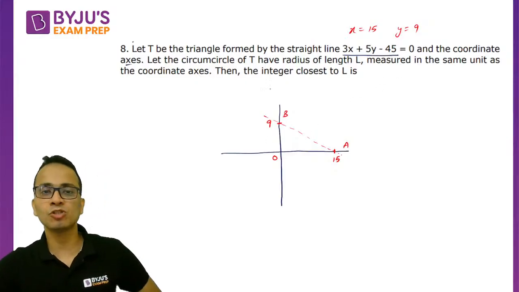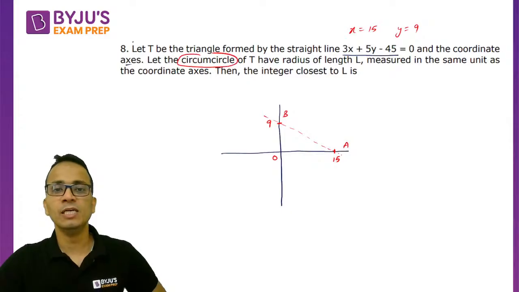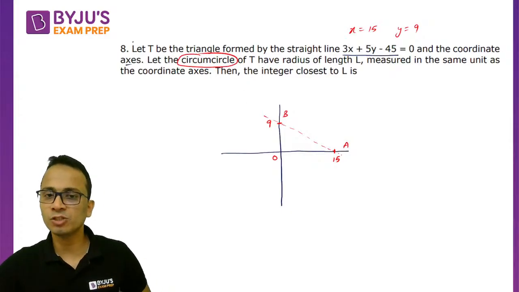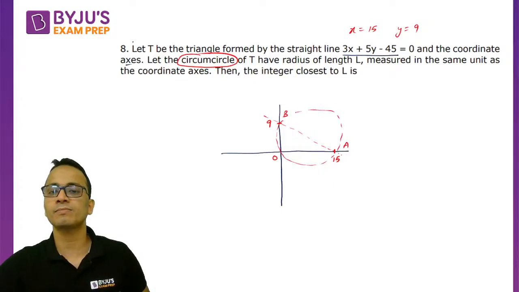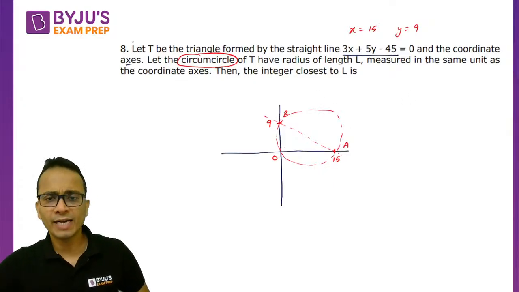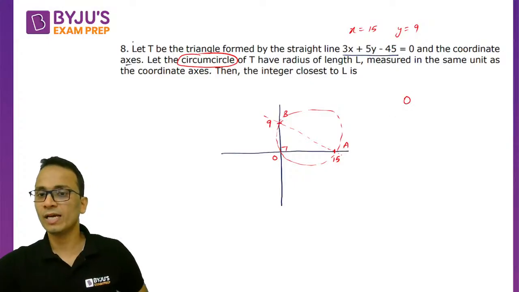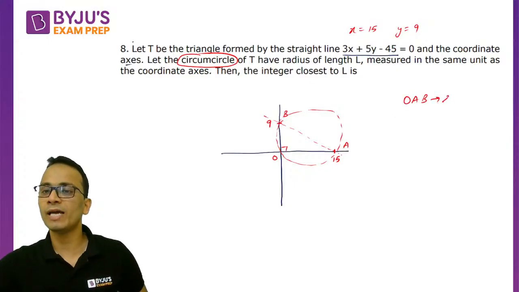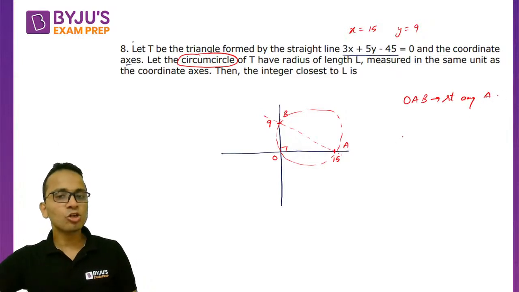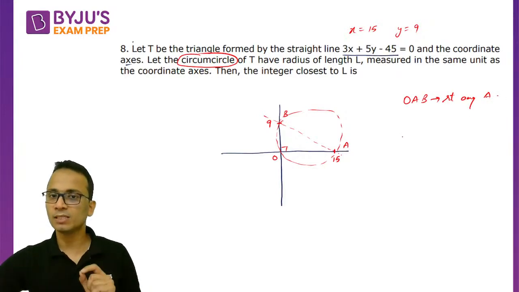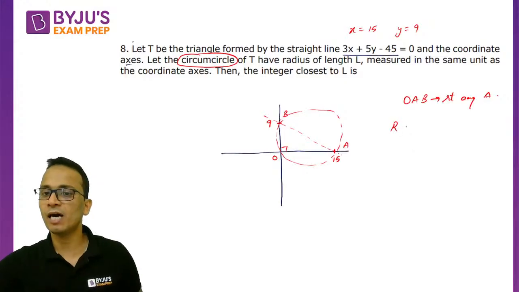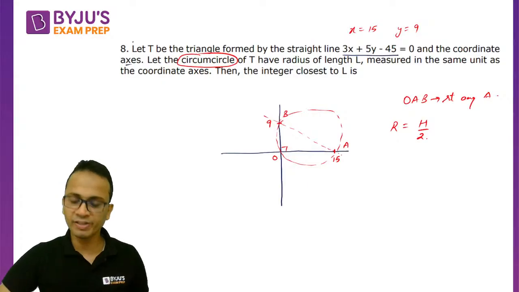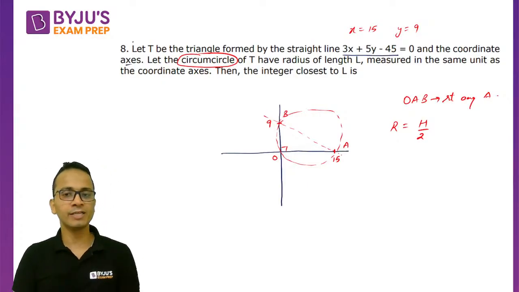Now we are talking about its circumcircle. A circumcircle is a circle which passes through all 3 vertices of the triangle, like this. In the case of a right angled triangle, which OAB is, the circumradius capital R is equal to half the hypotenuse. Good Vicky, wonderful. You have already written that.